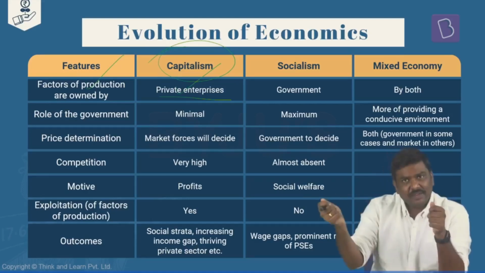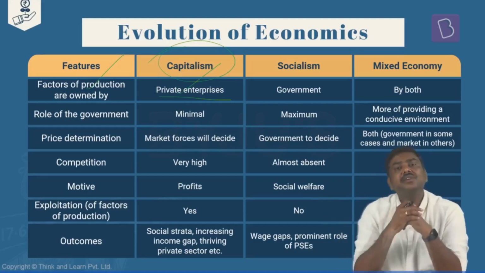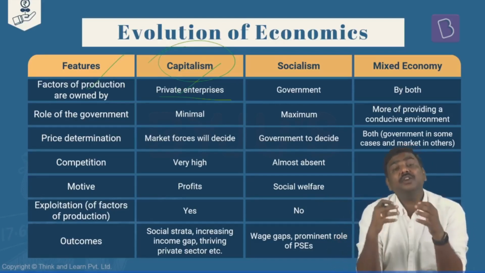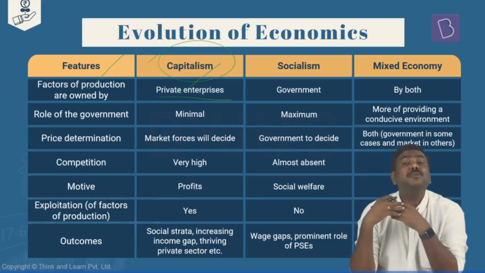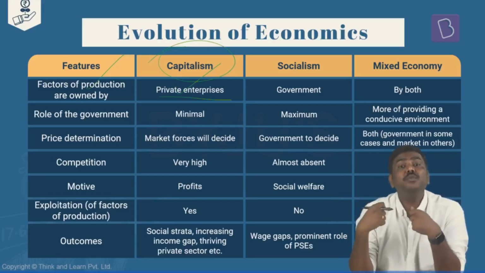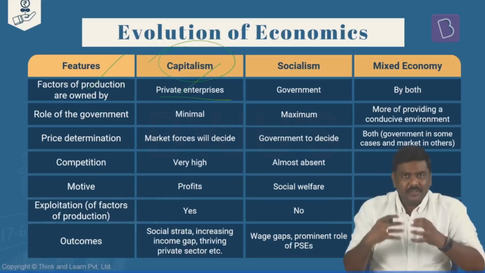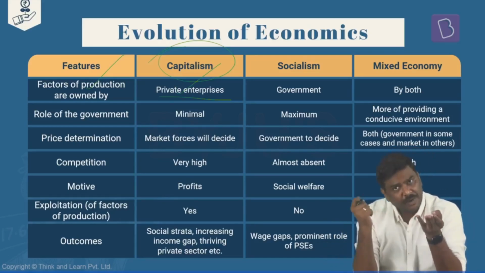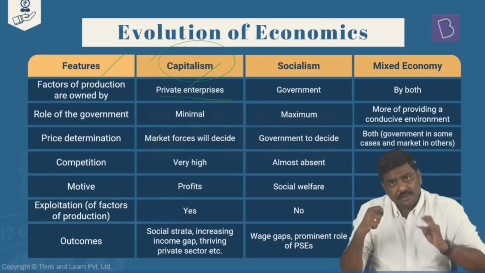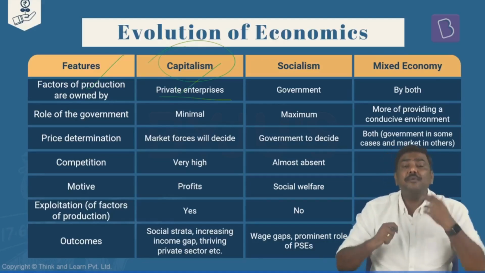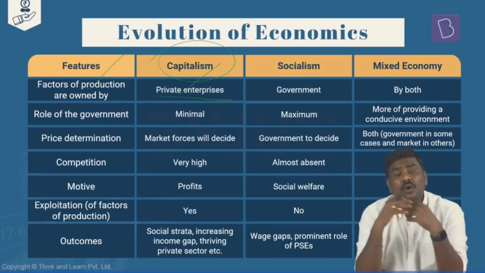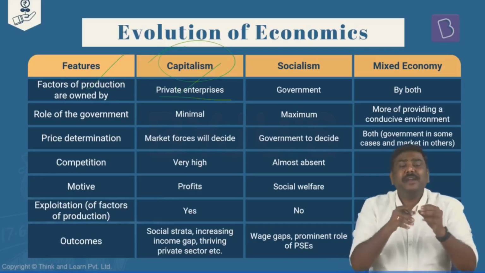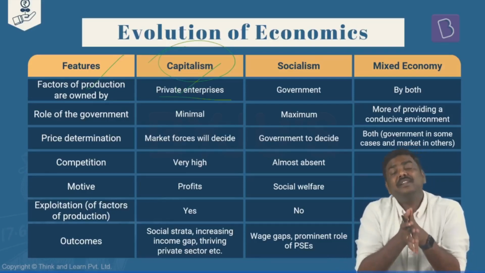Because the logic here is private sector knows where to invest. Private sector doesn't have to necessarily produce the goods for the social welfare. Rather, they will produce the goods for making more and more profits in the market. And when the private sector participation is very high, the utilization of the resources will be much more efficient. Contribution in terms of investment will be higher. Employment generation is there. Contribution to GDP is very high, etc. That is what we expect from the private sector participation.